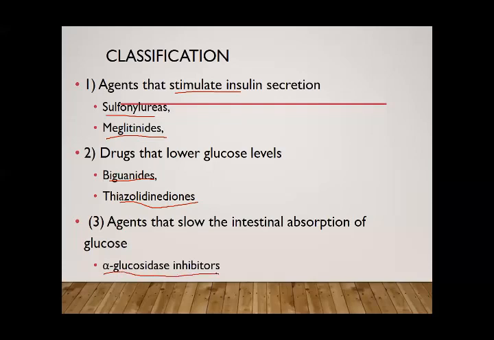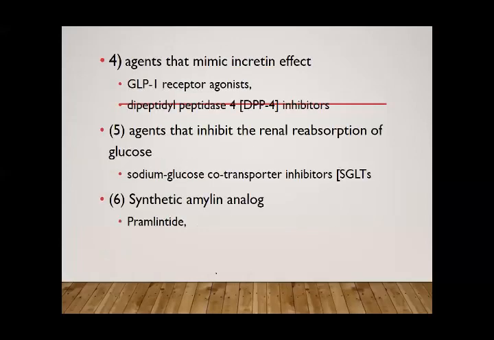And the drugs that inhibit or slow the intestinal absorption of glucose are alpha glucosidase inhibitors. Alpha glucosidase is an enzyme that is required for the absorption of glucose, so the inhibition of this enzyme will decrease the absorption of glucose from the intestine. Then we have incretin mimetic drugs, that is, GLP-1 receptor agonists and dipeptidyl peptidase 4 inhibitors, and there are a few other newer groups.